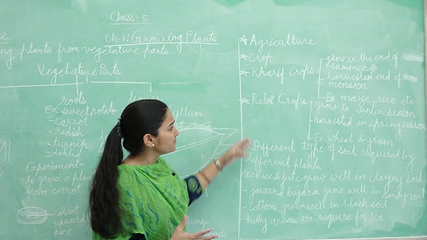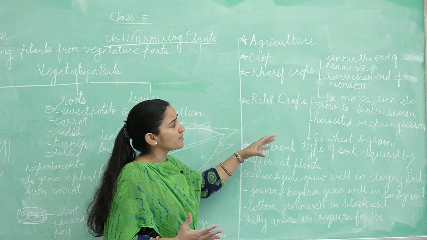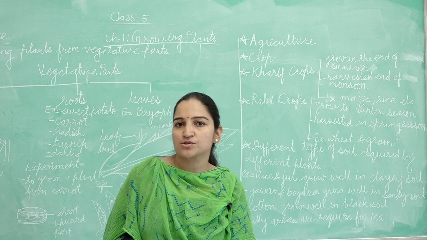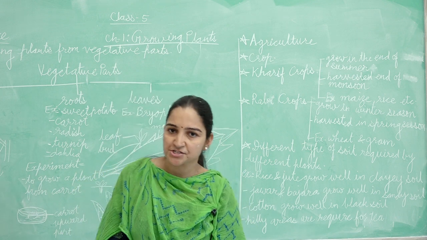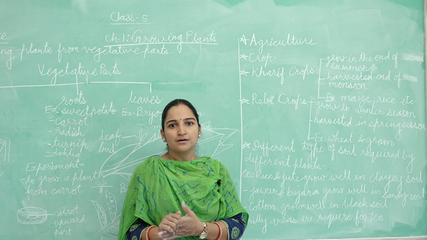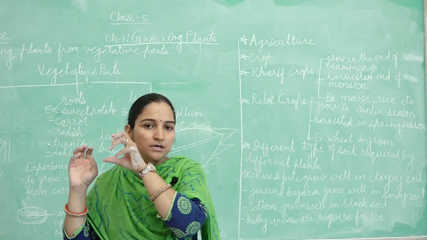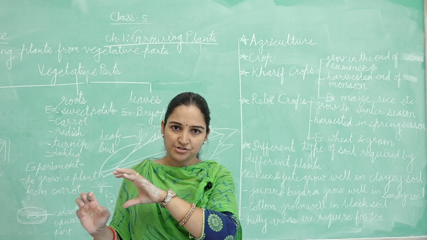Here is some information about agriculture and crops. Now we have to learn some stages of agriculture. In your book the pictures and the process are mentioned.